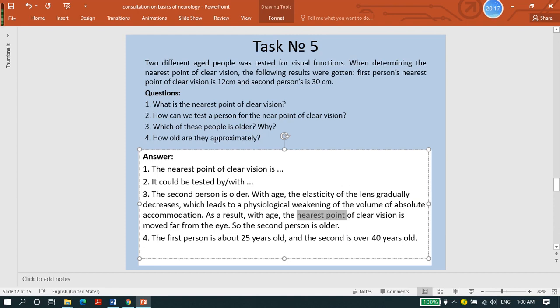So how old are they approximately? We assume the first one is 25 years old, and the second one approximately 30 to 40 years old, but here we write 40 years old.